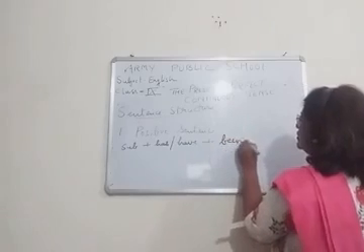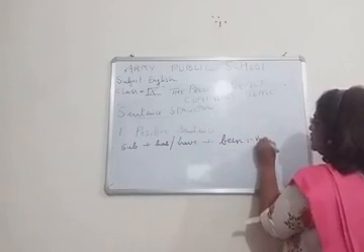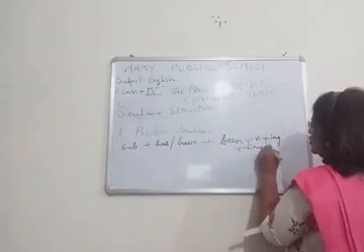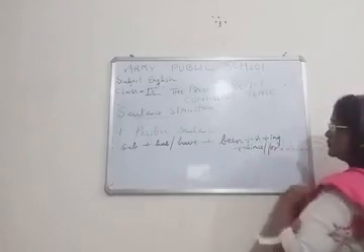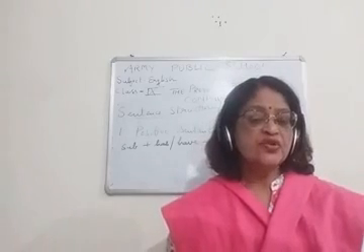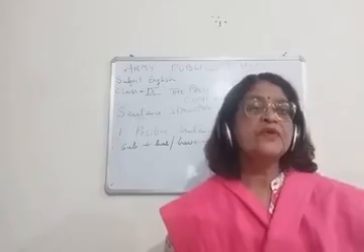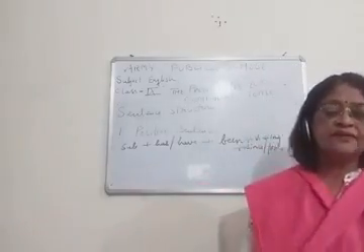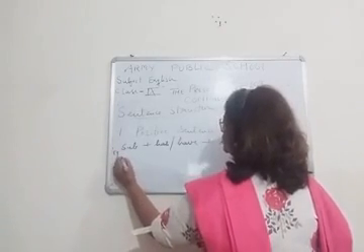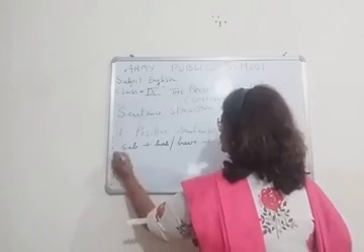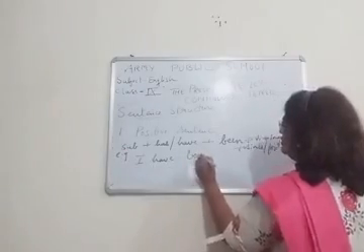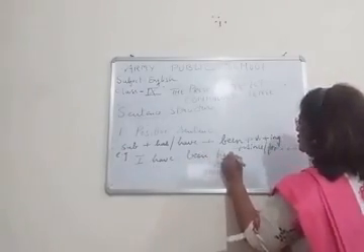been, V1 plus ing, plus since or for. If an object is there, write it. If an object is not there, don't write it. Okay. So we can say, for example, I have been playing